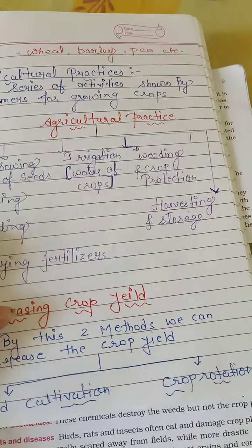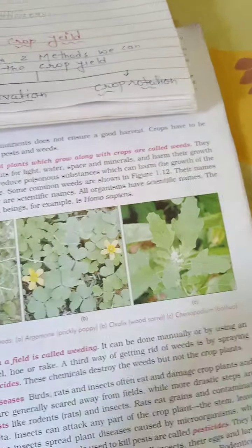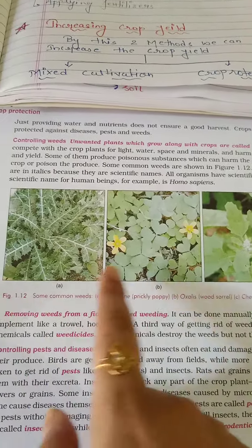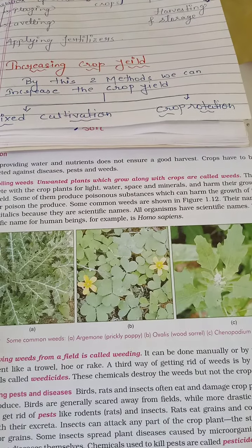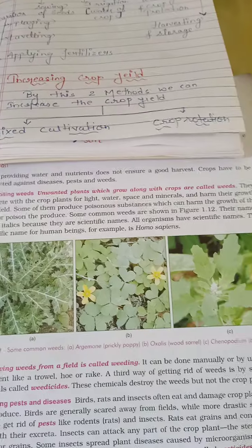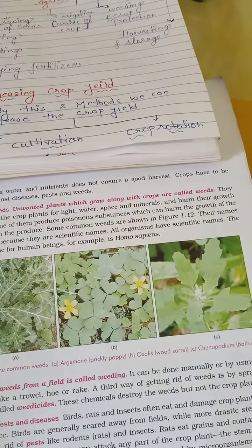Crop protection means protection of crops from unwanted plants. These unwanted plants are like Argemone, Pickery poppy, Oxalis, wood sorrel, Sandopium, Bathua. These are the unwanted plants which grow with the crop.